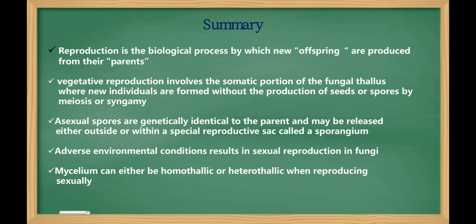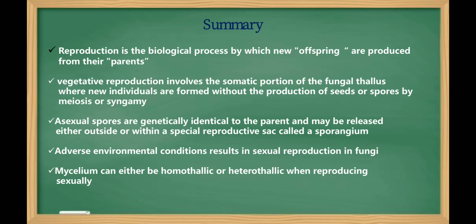So coming to the conclusion or the summary of the reproduction in fungi. Reproduction is the biological process by which new offspring are produced from their parents. Vegetative reproduction involves the somatic portion of the fungal thallus where the new individuals are formed.